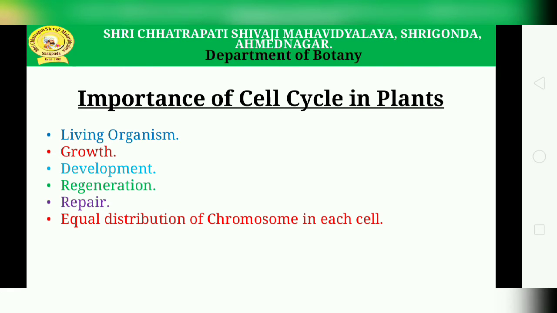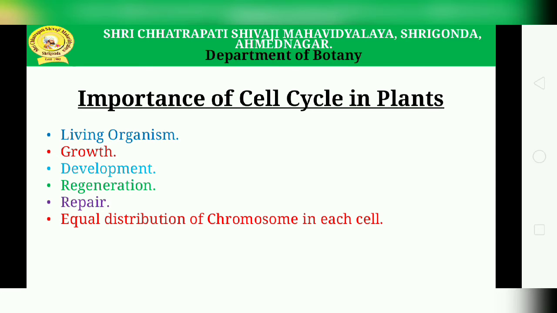What is the importance of the cell cycle in plants? First of all, it plays an important role in living organisms. In multicellular organisms, it helps in growth and repair by producing a large number of identical cells. Almost all plants and animals depend on the cell cycle for their growth and development. The cell cycle is the main process of regeneration and repair in plants and animals. It ensures equal distribution and maintains a constant number of chromosomes in all the cells of the body of plants.